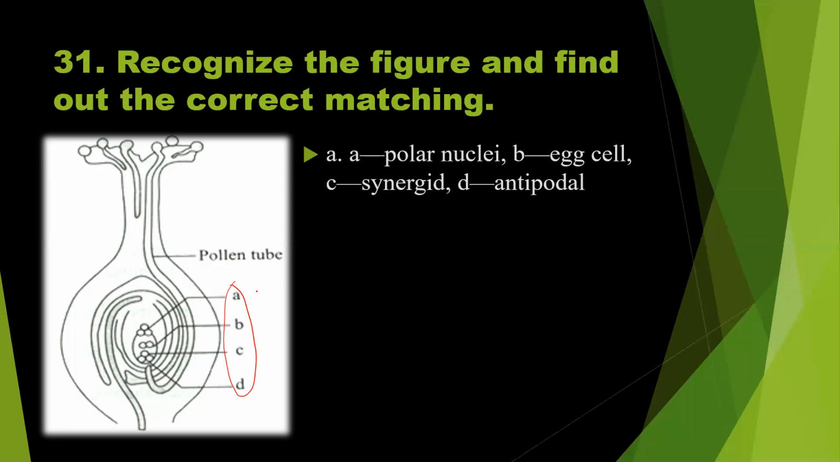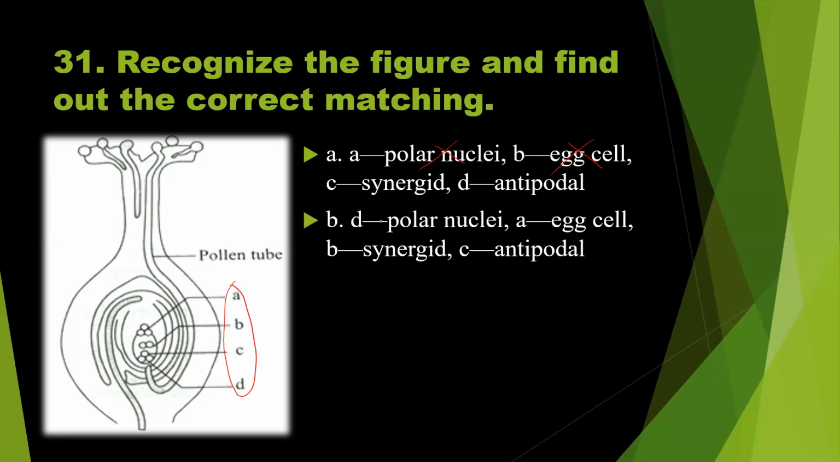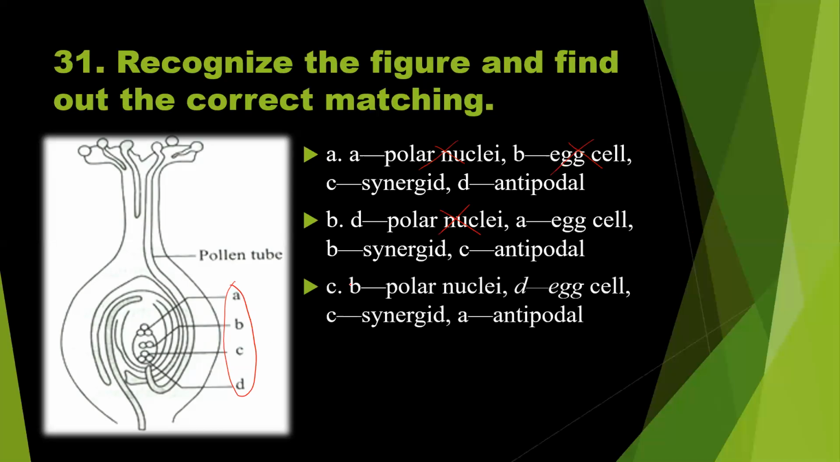Option A, A polar nuclei. A polar nuclei is wrong. B egg cell. Where is labeling B? B egg cell, so this is wrong. So definitely option A is wrong. Option B, D polar nuclei. Here D polar nuclei, so that answer is wrong. Option C, B polar nuclei. Okay, so this is right. D egg cell. So that is the answer.